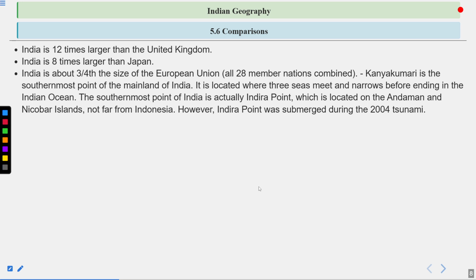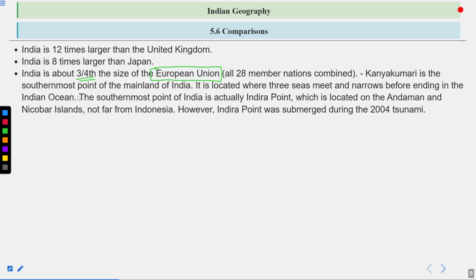India is about 3/4 the size of the European Union, all 28 member nations combined. Like European Union, what do you mean by this? The countries that lie in the continent of Europe have formed a common union that is known as the European Union. It has 28 member nations. So if we combine all the territory of these 28 nations, India is still 3/4 the size of them.